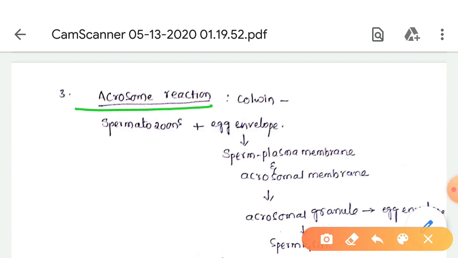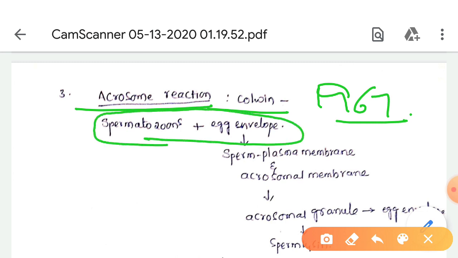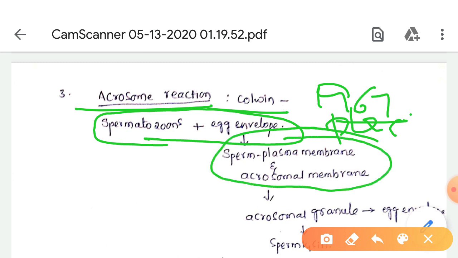Next one, the acrosome reaction, demonstrated by Colvin in 1967. The spermatozoon tip makes contact with the egg envelope. The sperm plasma membrane and the acrosomal membrane both rupture at the point of contact.